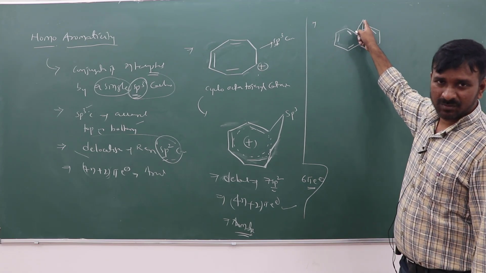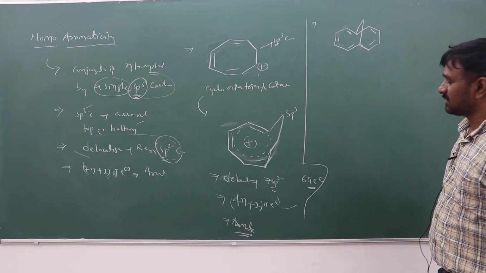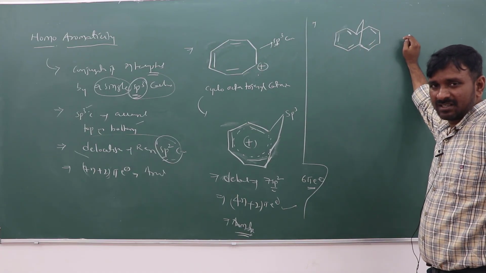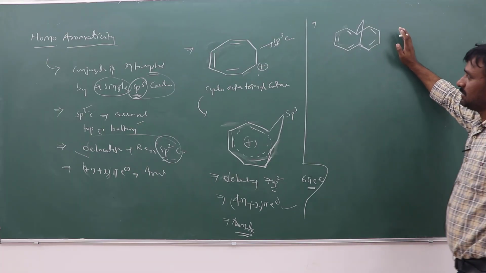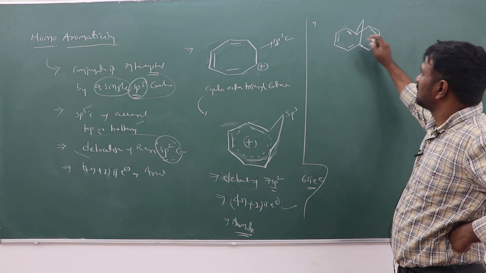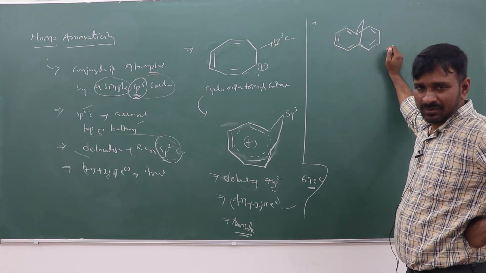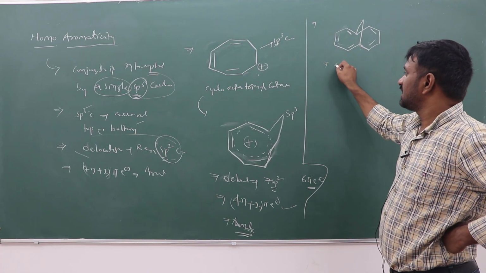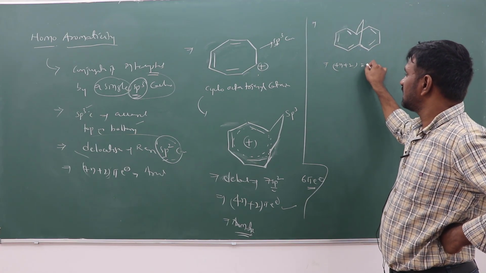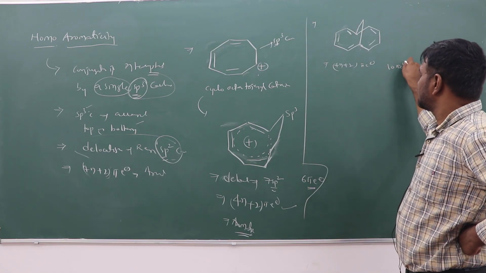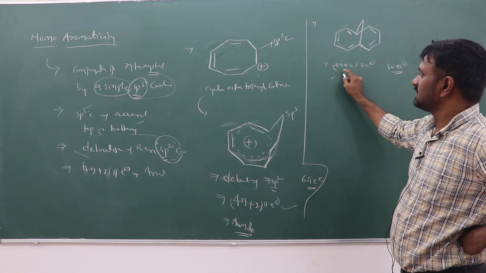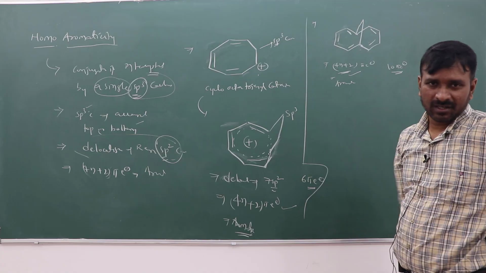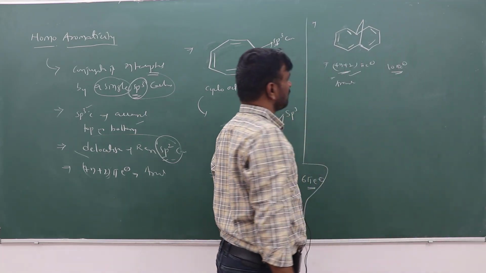Though it is an sp3 carbon, being at the top of the plane it is not involved in the continuous delocalization. Only these 5 pi bonds are involved, which means 10 pi electrons. 4 into 2 is 8, 8 plus 2, so the 4n plus 2 pi electron rule is followed. This is an aromatic compound.